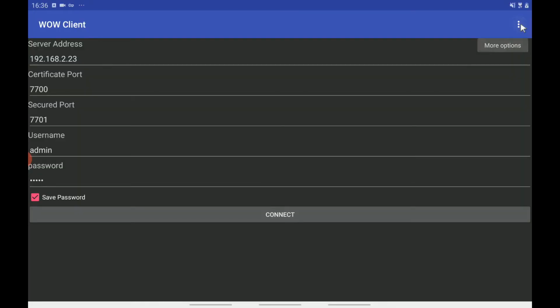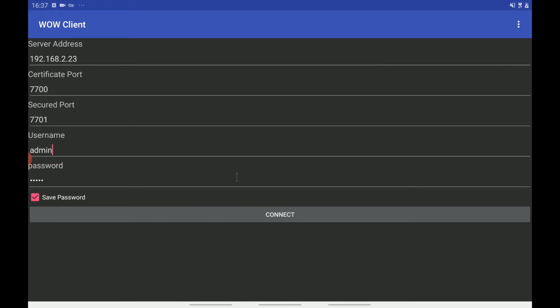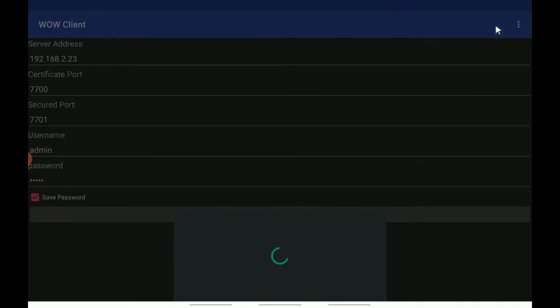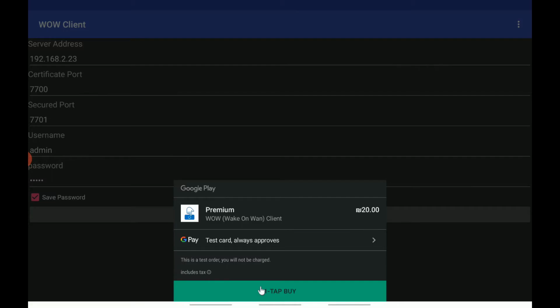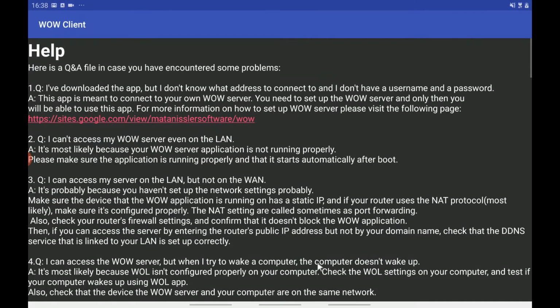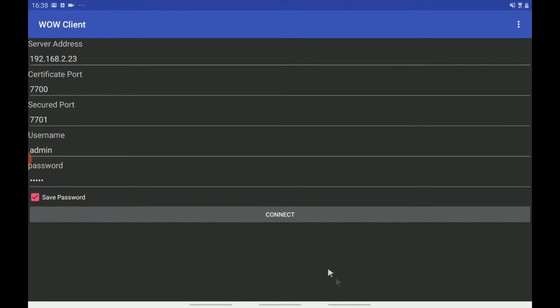You can also change the theme of the app by pressing the 3 dots menu and then clicking on the dark theme toggle. Only premium users can create home screen shortcuts and use the dark theme mode. In order to purchase the premium version of the app, click on the 3 dots menu and then click on Buy Restore Premium. You can also read the CLI commands after pressing the 3 dots menu and selecting Help.